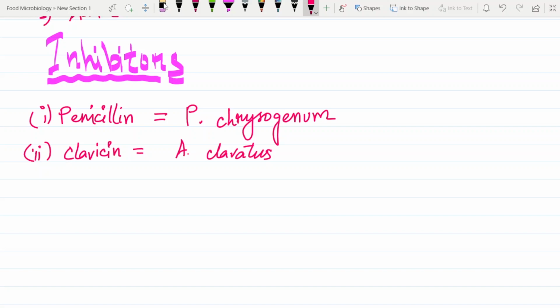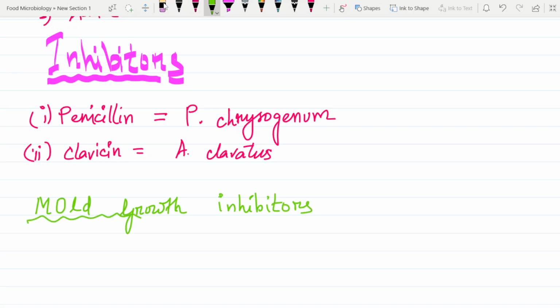Now we will learn about the chemicals that are inhibitory to mold growth. These are actually the chemicals that are inhibitory to mold growth.